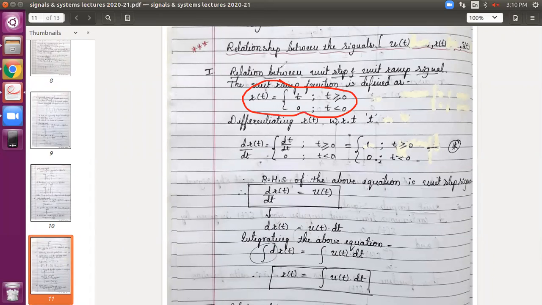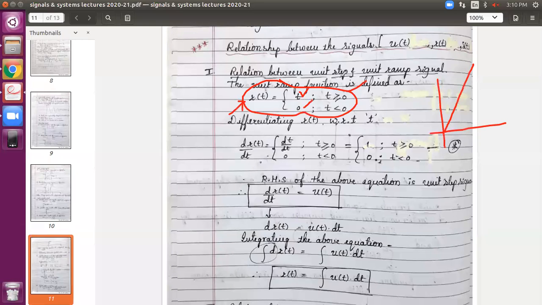Let us go in reverse. First, we know that the ramp signal is given by this: for t greater than or equal to 0, the value is t. This we have already studied in the previous lecture. And the value is 0 otherwise. On the left side, we don't have any signal. It looks somewhat like this.